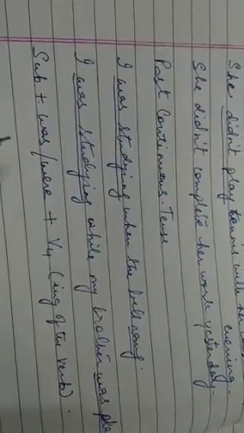The structure will be subject plus was, were plus V4. That is the ing form of the verb. That is the structure in the positive sentence, the positive sentence of the past continuous tense. Subject plus was, were. Was is written with singular subject. Were is written with plural subject.